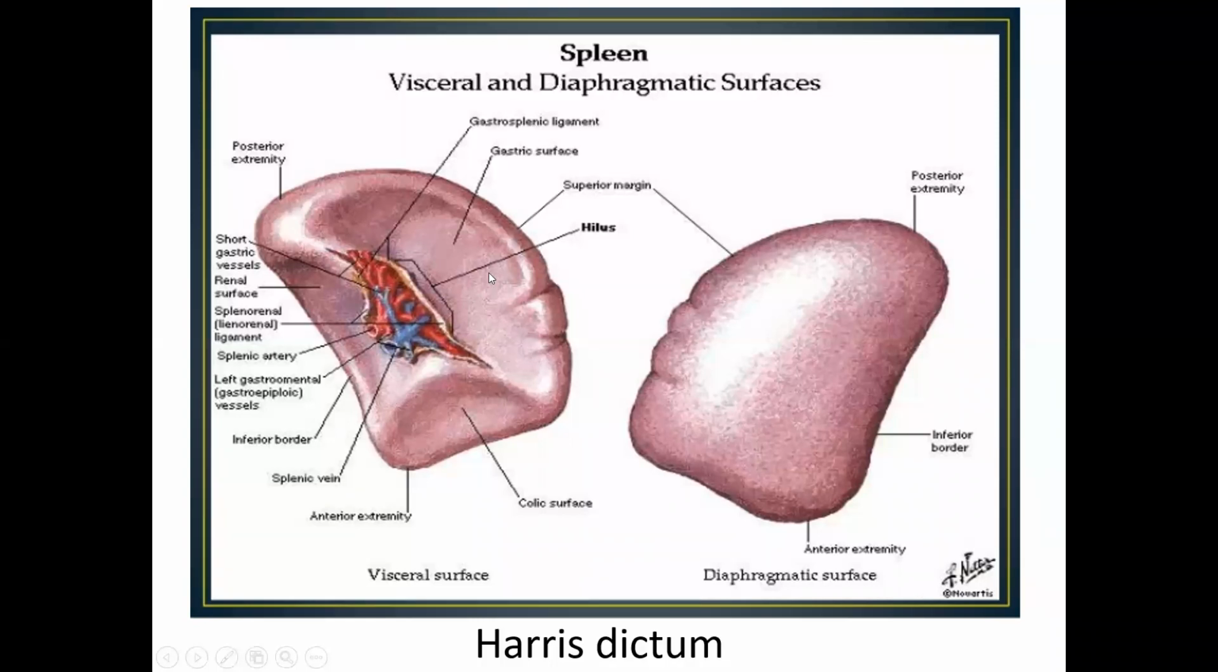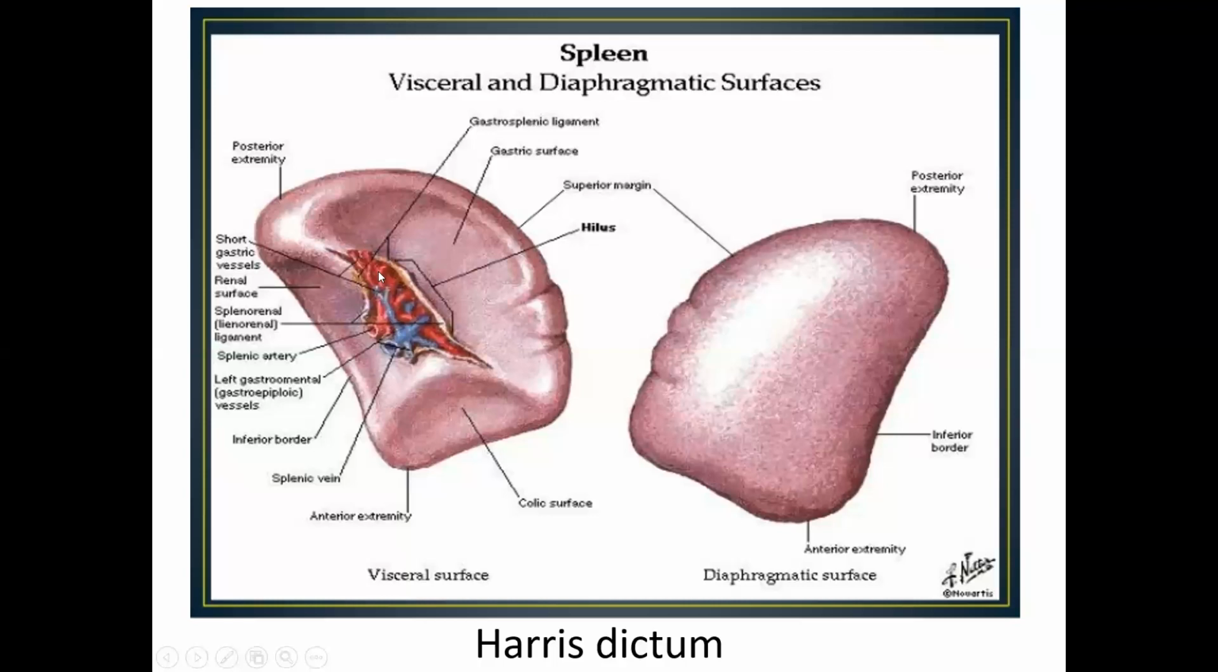The visceral surface of the spleen has a deep impression for the stomach, a relatively shallow impression for the left kidney, and a much smaller impression for the left flexure of the colon. At the hilum, there is a relation with the tail of the pancreas.